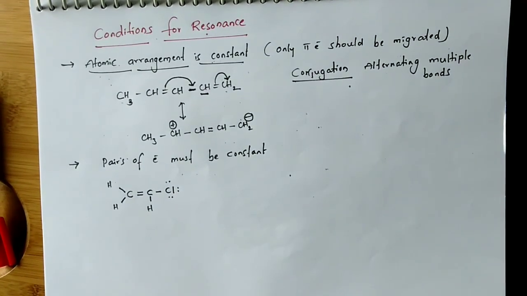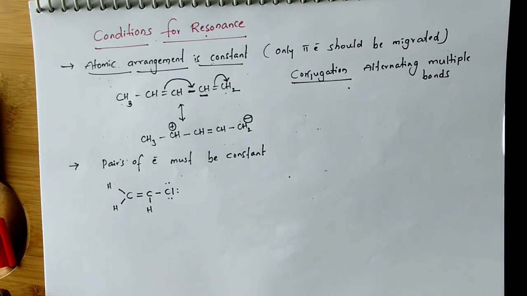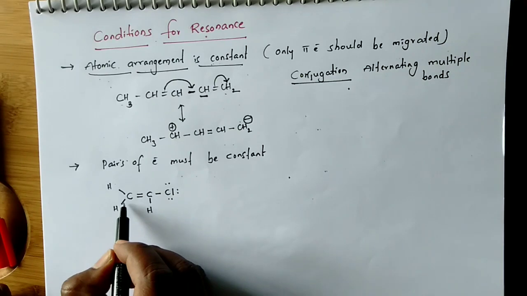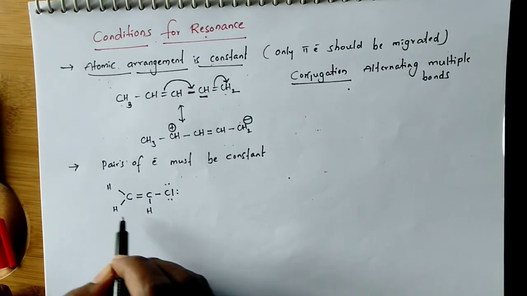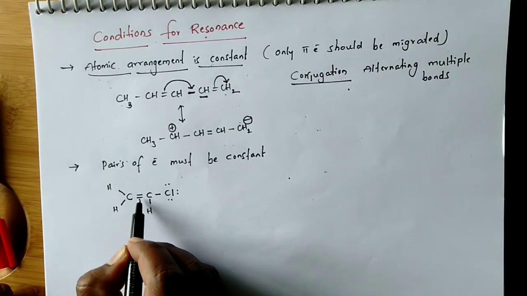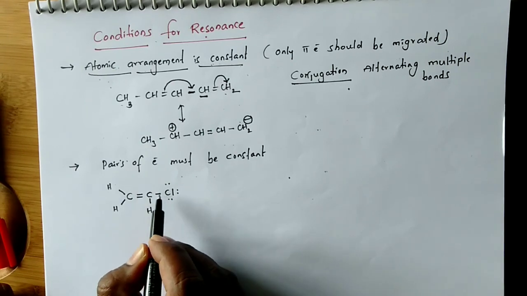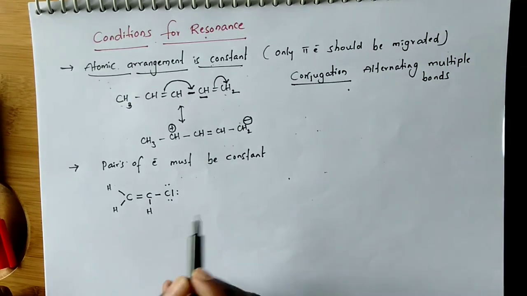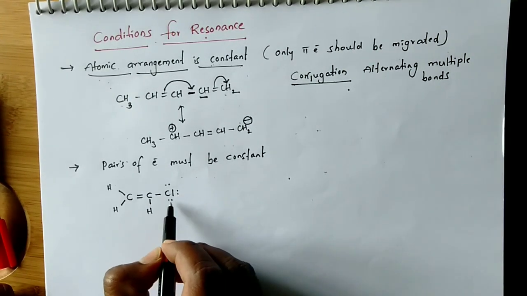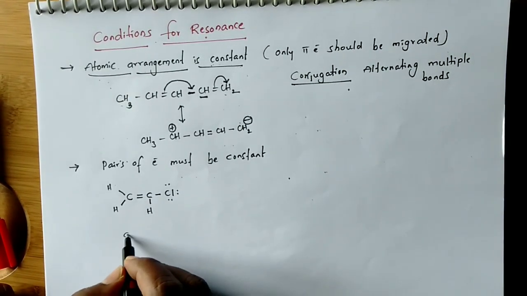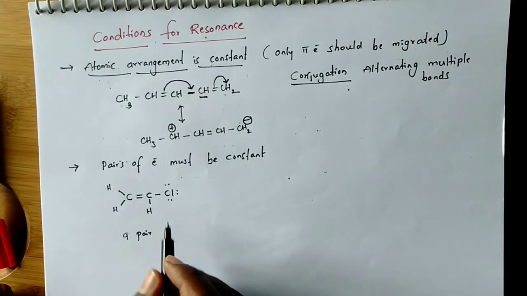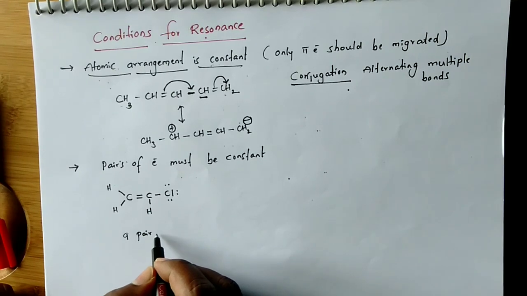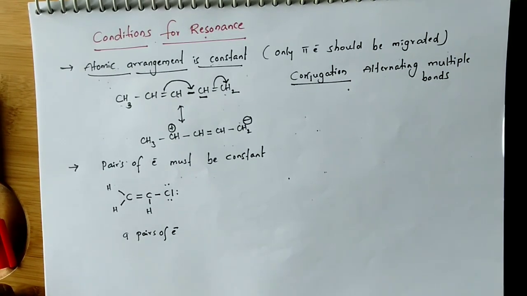How many pairs of electrons are there? Each bond is considered as one pair of electrons. So 1, 2, 3, 4, 5, 6, and here lone pairs, lone pairs of electrons on the chlorine. So 1 pair, 2 pairs, 3 pairs. Total 9 pairs of electrons. Bond pairs 6 and lone pairs 3. Total 9 pairs of electrons.